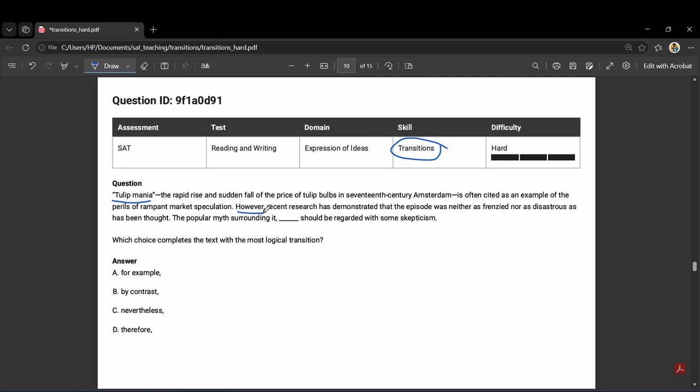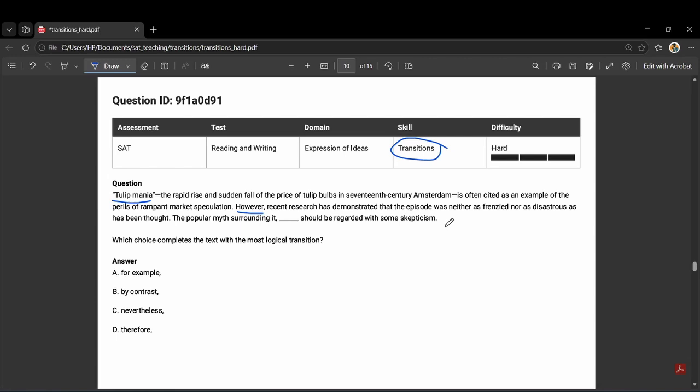However, recent research has demonstrated that the episode was neither as frenzied nor as disastrous as has been thought. Big shift here. The word, however, already tells us the recent research is pushing back on the popular story. Research says, actually, it wasn't that crazy. The popular myth surrounding it should be regarded with some skepticism.